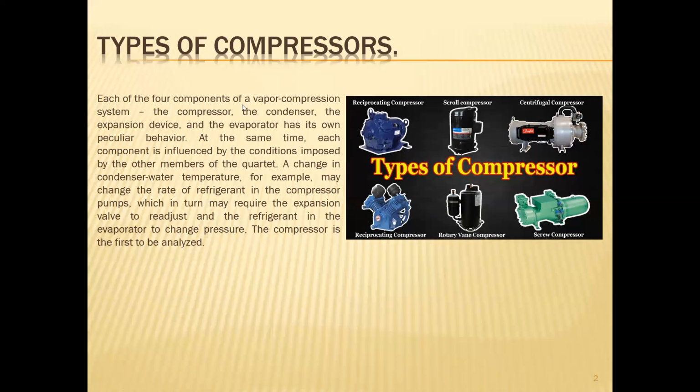Of the four components of vapor compression system: the compressor, the condenser, the expansion device, and the evaporator, each has its own peculiar behaviors. So nakita niyo sa past, sa refrigeration cycle natin. At the same time, each component is influenced by the conditions imposed by the other members of the quartet. So a change in condenser water temperature, for example, may change the rate of refrigerant the compressor pumps, which in turn may require the expansion valve to readjust and the refrigerant in the evaporator to change the pressure.